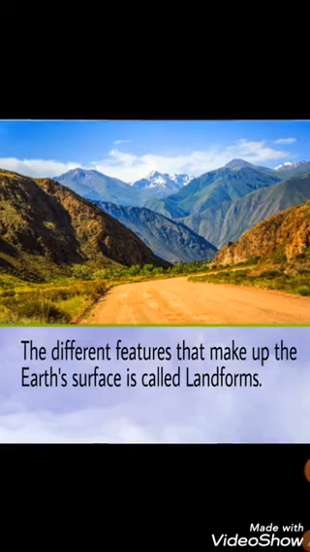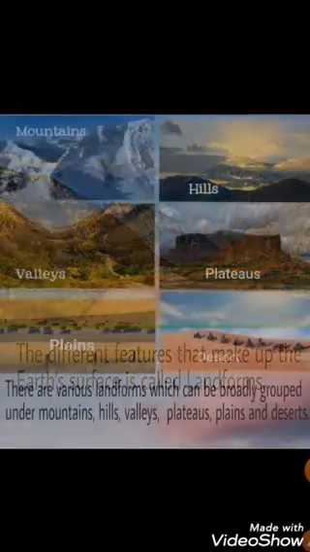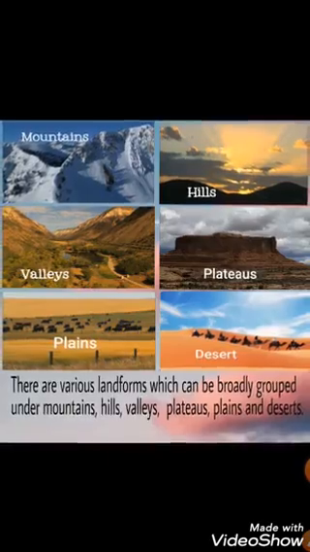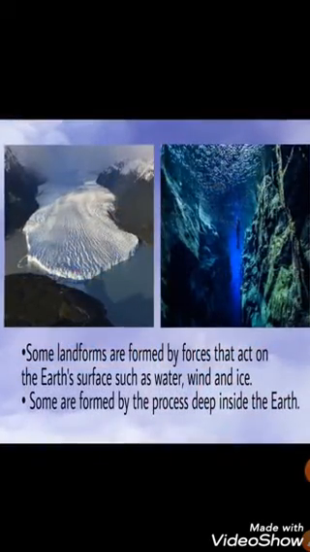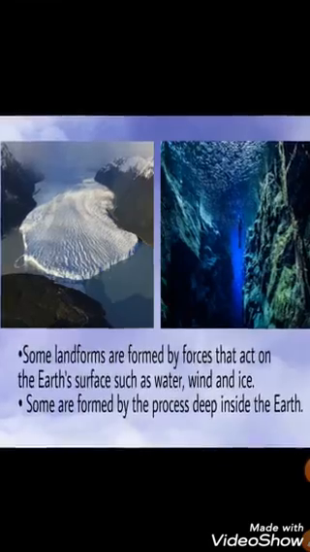So the different features that make up the Earth's surface are called landforms. And there are various landforms which can be broadly grouped under mountains, hills, valleys, plateaus, plains and deserts. Some landforms are formed by the forces that act on the Earth's surface such as water, wind and ice. And some are formed by the process that took place deep inside the earth.